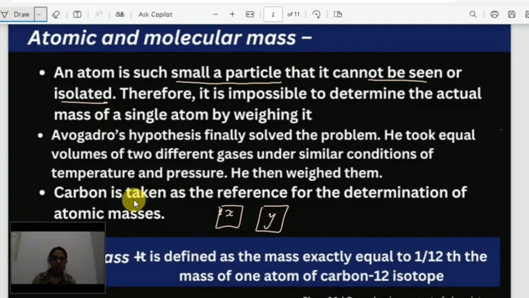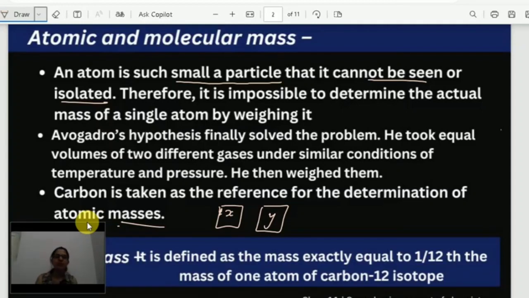So carbon is taken as the reference for the determination of atomic mass. Earlier, when we didn't have an idea about atomic mass, hydrogen was kept as the reference to find out the mass of an atom, because it was the smallest element present.